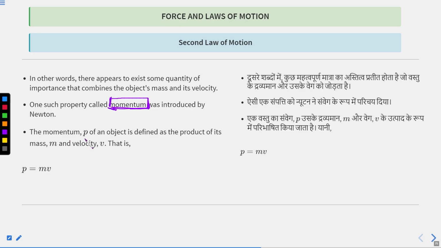The symbol of momentum is small p, and it is defined as the product of mass and velocity.